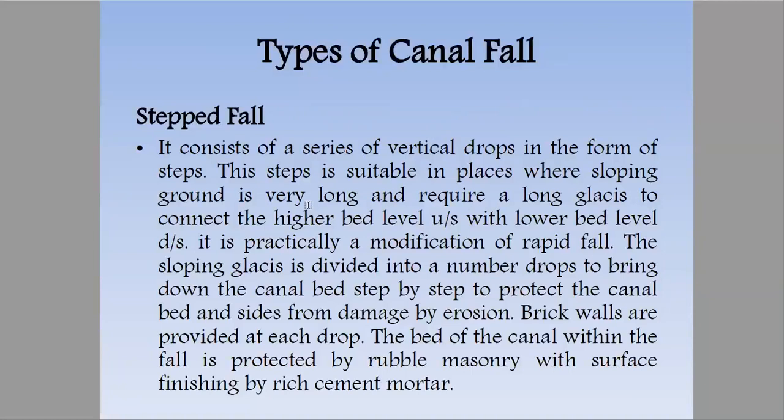Earlier, we were simply creating a masonry structure that would do the whole work. But now we are doing the same work in steps, dissipating or reducing the effects in steps.